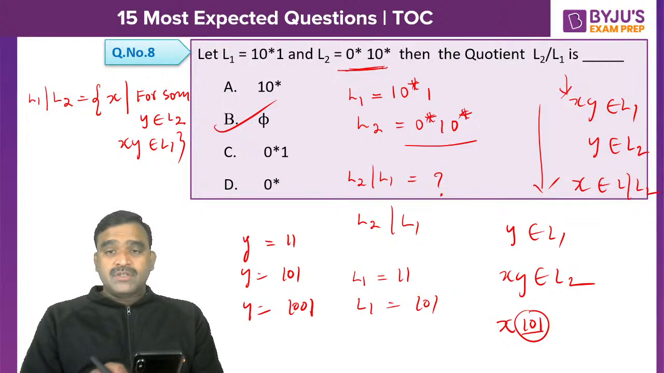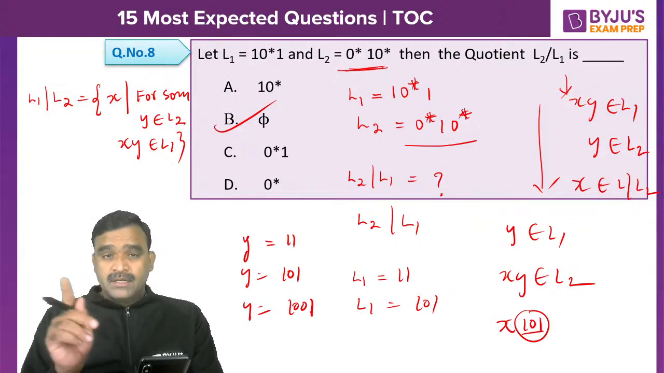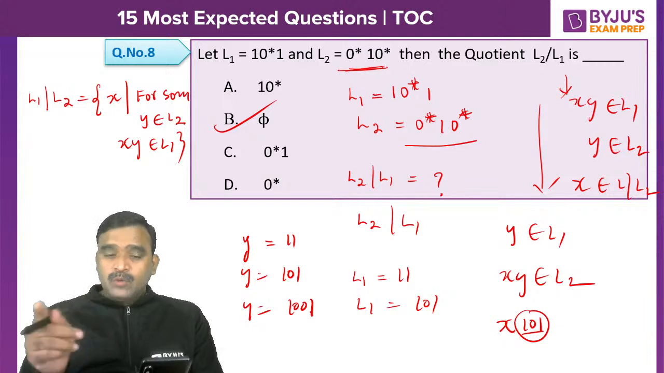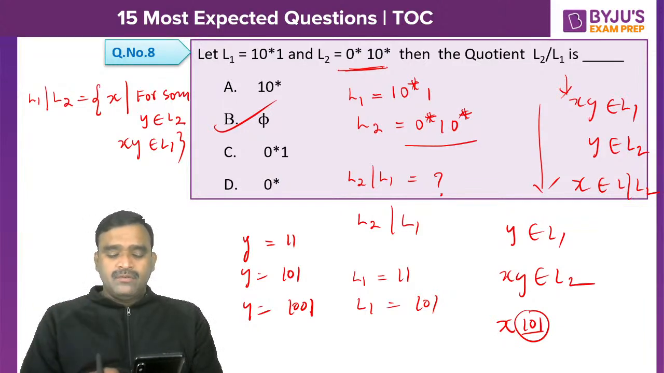Option B, not 1 0 star. You are finding L1 by L2, not that. I am asking L2 by L1. It's very important to find out. A by B is not the same as B by A. Please remember this in division. We are finding L2 by L1. L1 by L2 is different. L1 by L2 means even 1 0 star is possible.